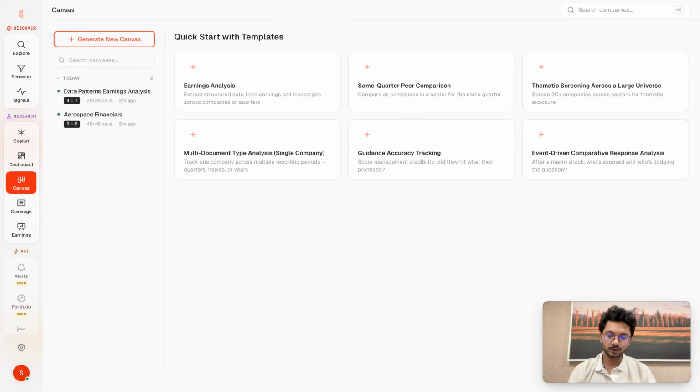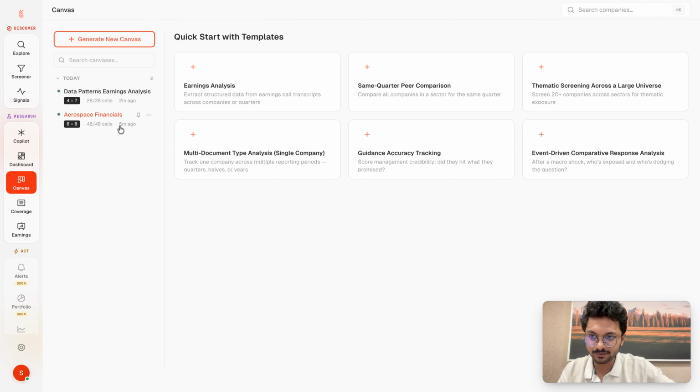Canvas is a one-stop shop for you to do multi-dimensional analysis. What does multi-dimensional analysis even mean? Be it comparing a set of companies across various dimensions, or going deep into a company to understand how the narrative has evolved across a particular fiscal year. Let me show you both examples.